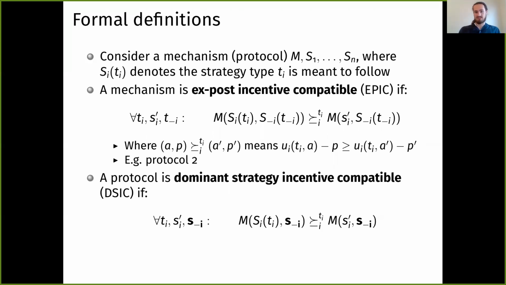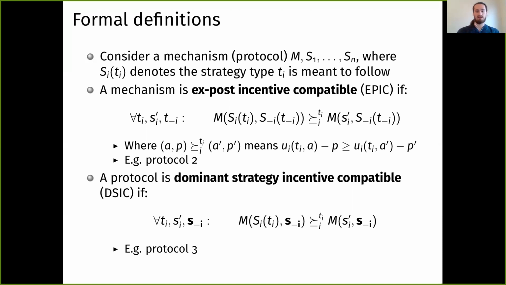This weakens the assumption that other players are playing consistent with some S_-i(T_-i). Instead, we want it to be in player i's best interest to play S_i(T_i), regardless of what strategy other people are doing. And protocol 3, the sealed bid auction, fixed this issue in protocol 2.